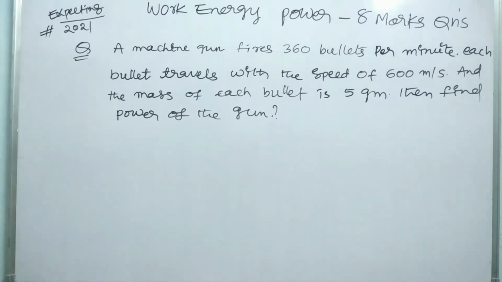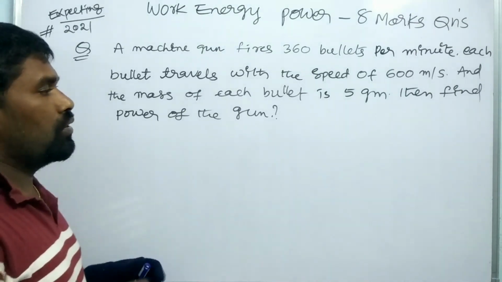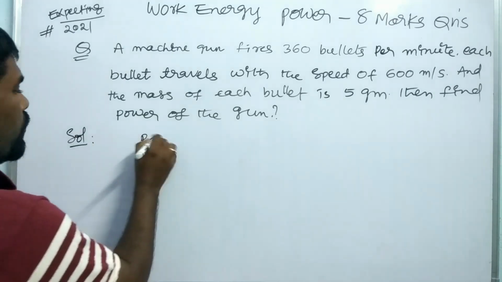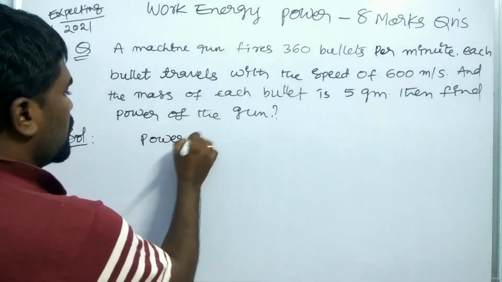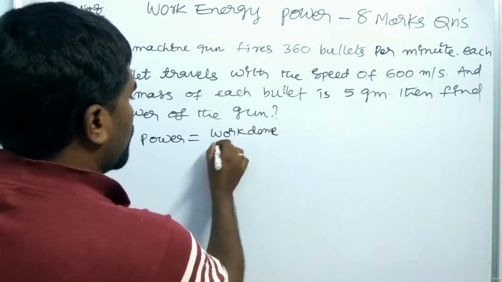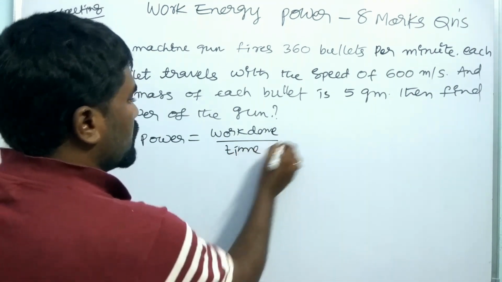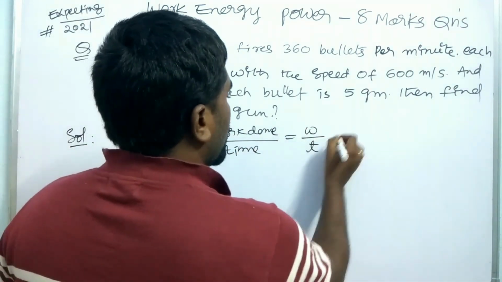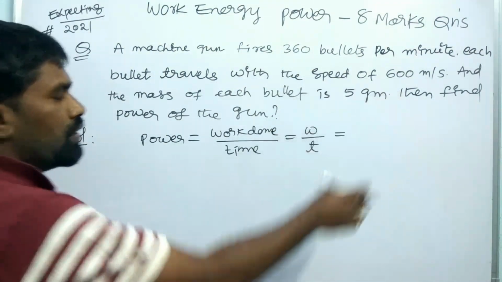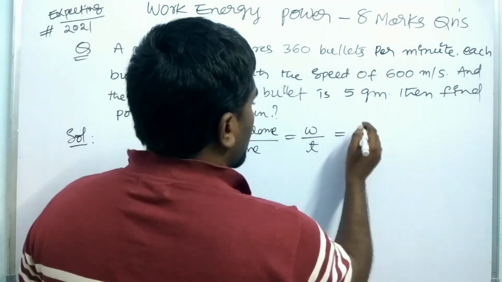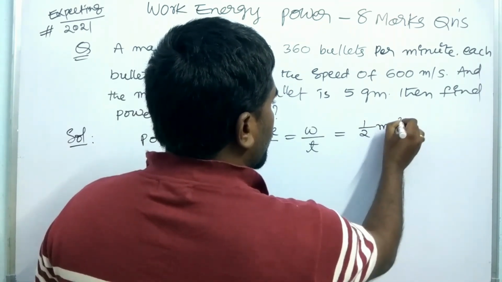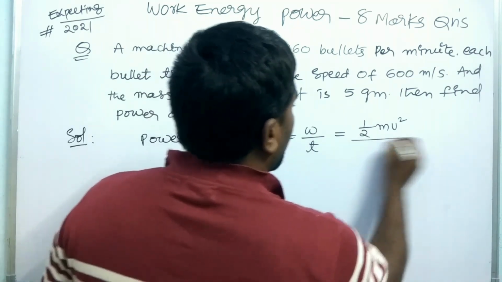Power is equal to work done by time. Here, what is the work done? The machine gun fires a bullet. The bullet is moving, so the work done should be in the form of kinetic energy, that is 1 by 2 mv square, divided by time.